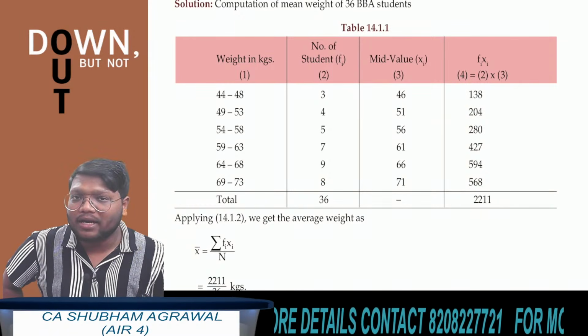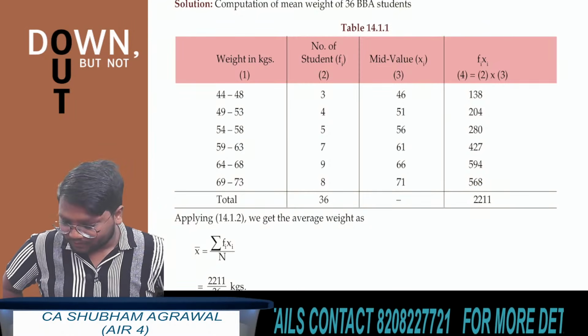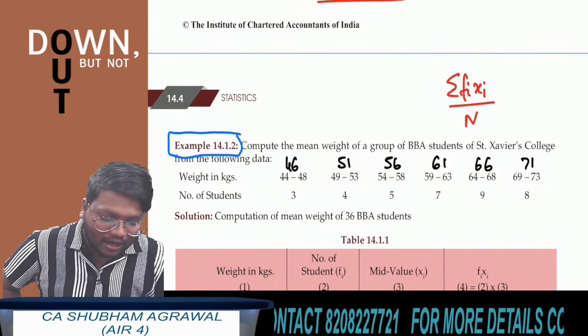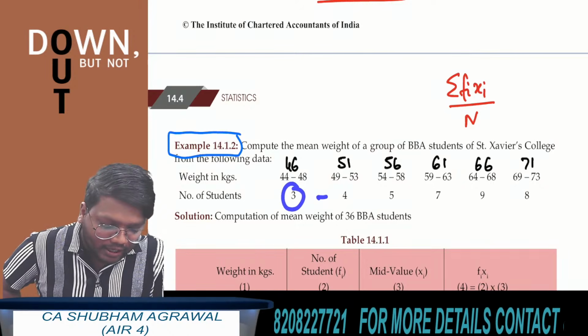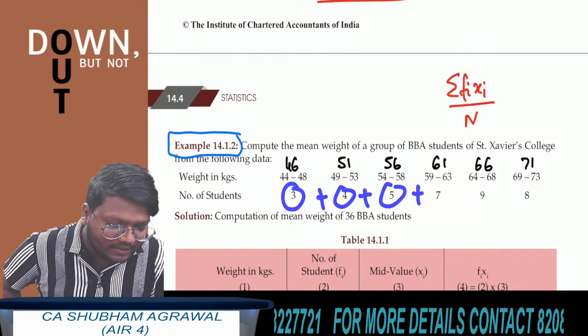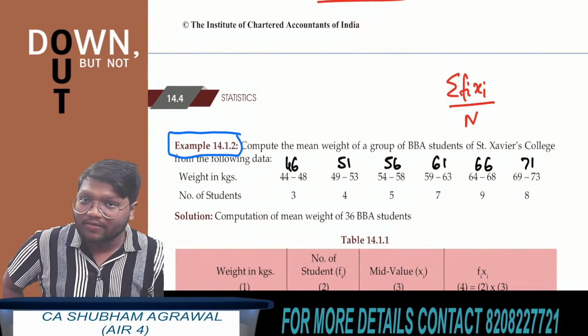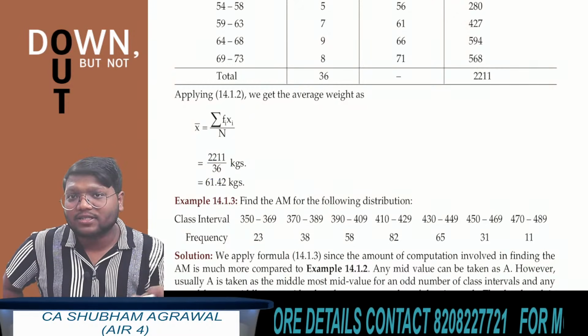Summation of Fi multiplied by Xi, all of you should get this as 2211. Clear? Now, what is the value of capital N? How to find capital N? You have to add all the frequencies. So 3 plus 4 plus 5 plus 7 plus 9 plus 8. After adding all these frequencies, you will get the value of capital N. What is the value of capital N here? 36. Okay, total there are 36 students in class.